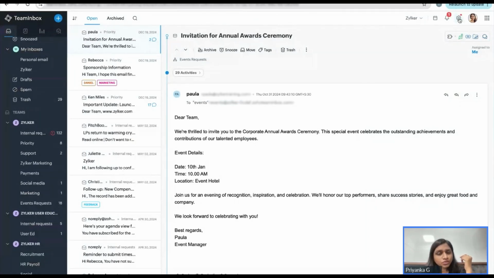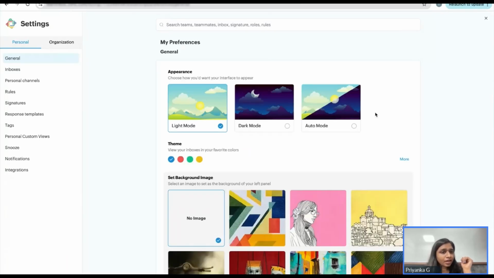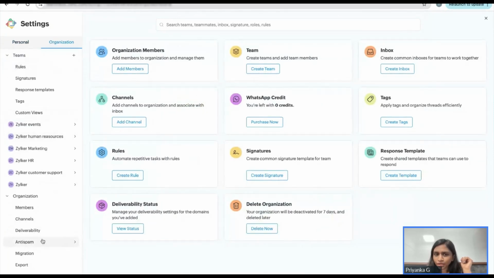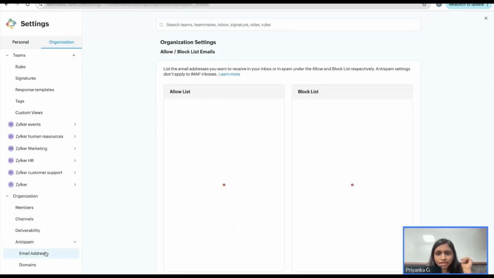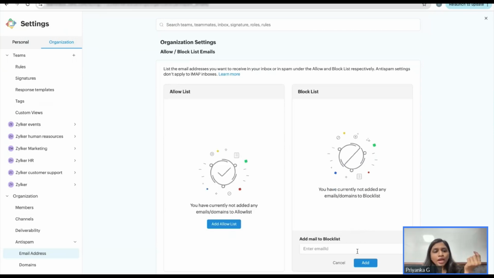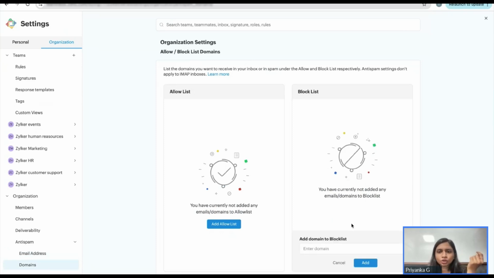In those cases, you can choose settings on the top right corner just beside your avatar, and you can choose more settings. And there, under organization, you have anti-spam available. Okay, this is where you will have to find yourself in order to block your emails and domains from reaching your group email IDs. You can choose anti-spam, choose email address, and you can add the email address under the block list. You can choose here and you can add the email ID here. If you would like to add a domain, otherwise you can choose domains and you can choose block list and you can add the domains here.